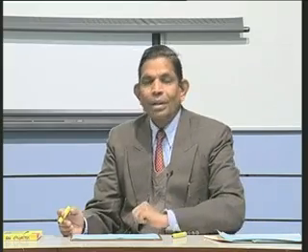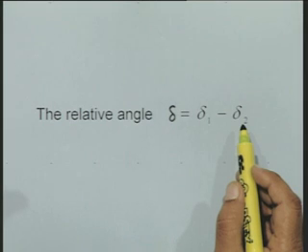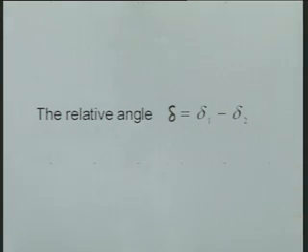Now, suppose we define here the relative angle between the two machines as delta equal to delta 1 minus delta 2. Whether these two machines are going to remain stable or become unstable is going to be determined not by delta 1 and delta 2 individually, but by the difference between these two angles.